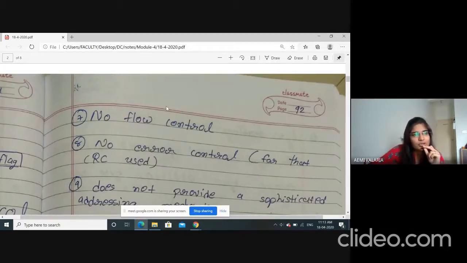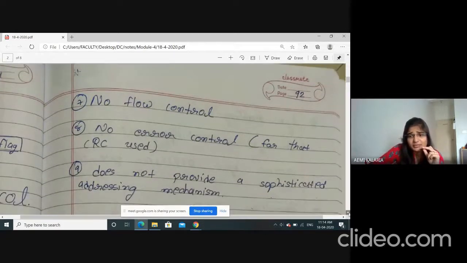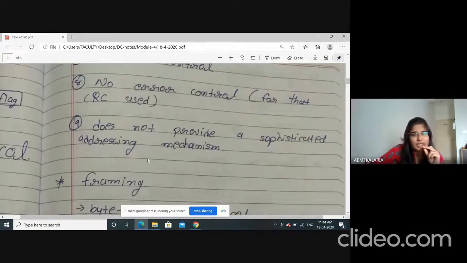For flow control also, they can use so many other techniques, right? Yesterday I discussed go-back-N and selective repeat, sliding window, stop and wait ARQ. So other flow control techniques they can use under it. Next, it doesn't provide a sophisticated addressing mechanism.